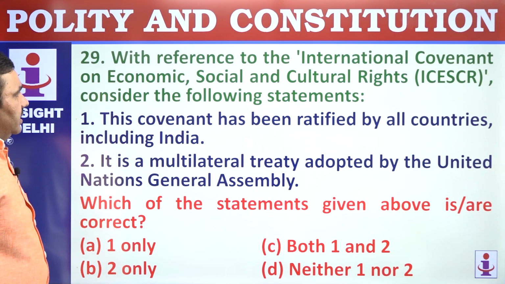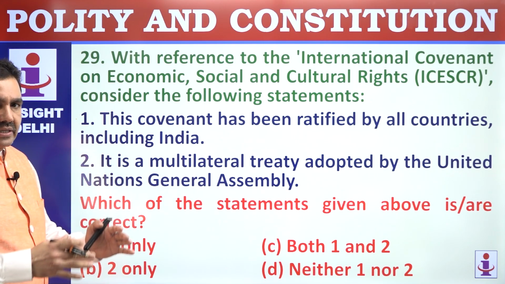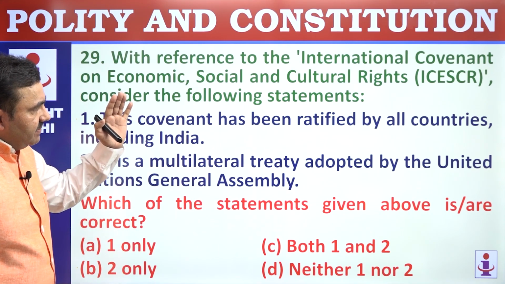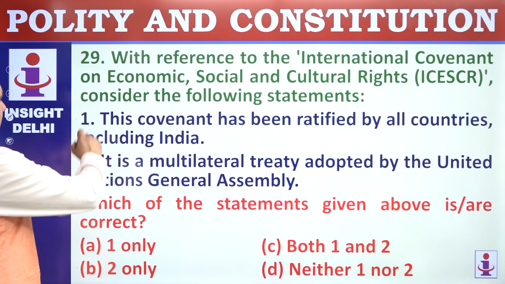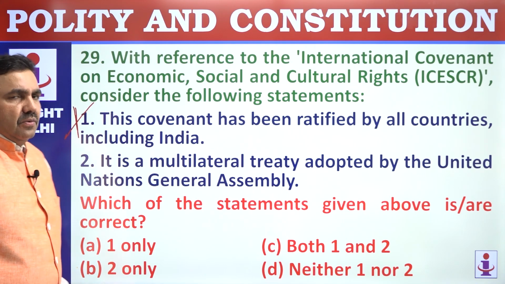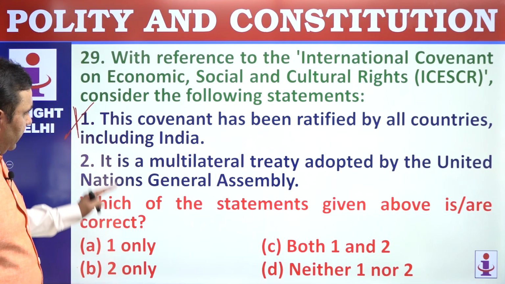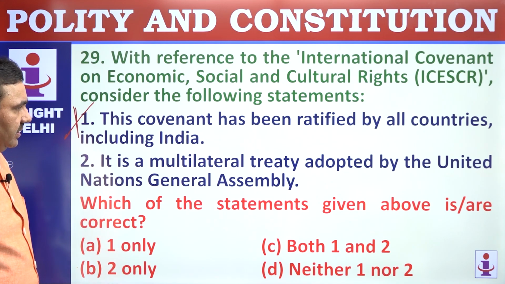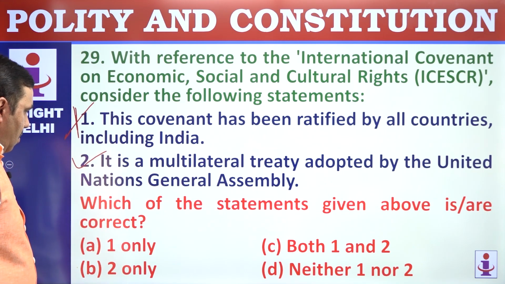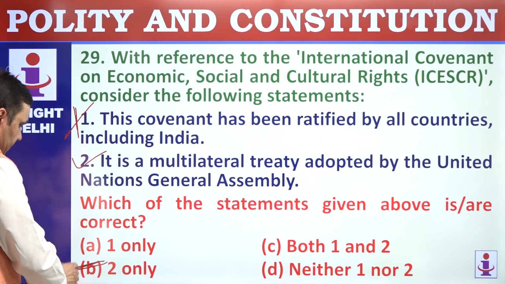With reference to the International Covenant on Economic, Social and Cultural Rights. This is a human rights treaty of UNO. This covenant has been ratified by all the countries, including India. Not all the countries, you'll find Singapore has not ratified it. Around 171 countries have ratified it so far. It is a multilateral treaty adopted by the UN General Assembly, perfectly correct. So, which one is correct? Only two. One is wrong, option is B.